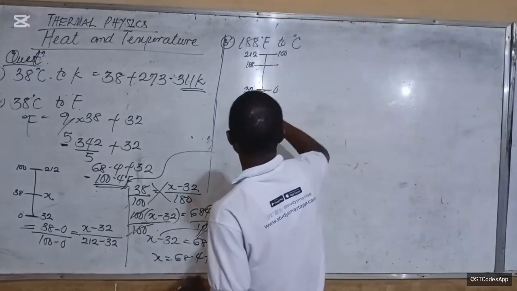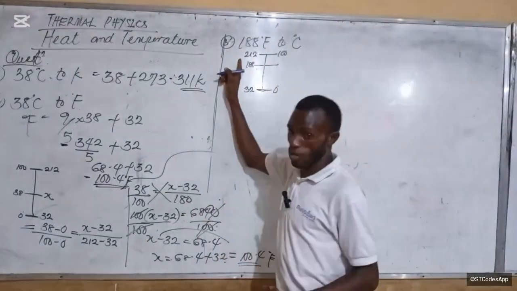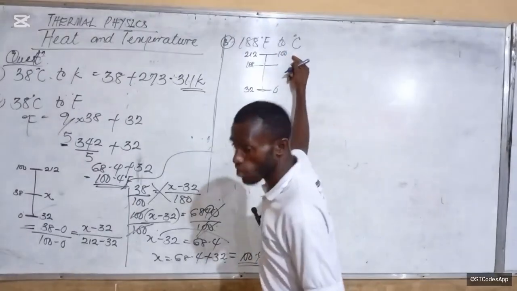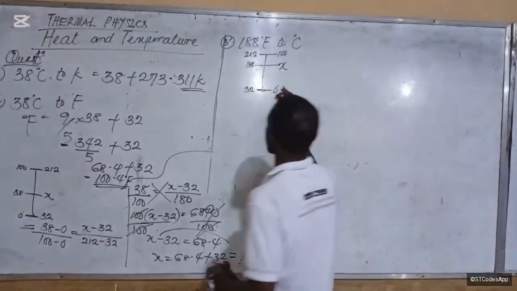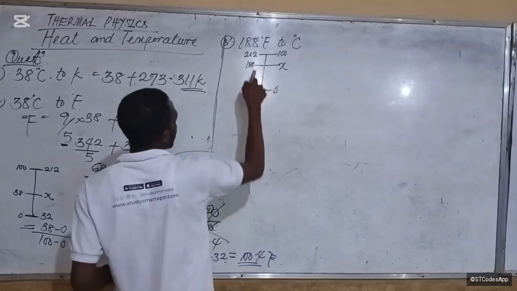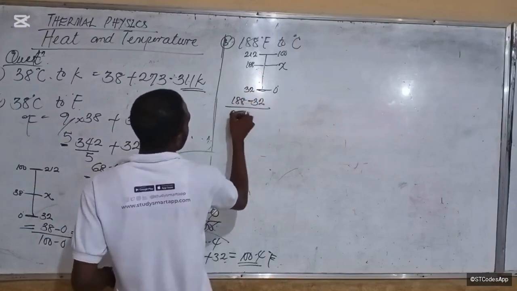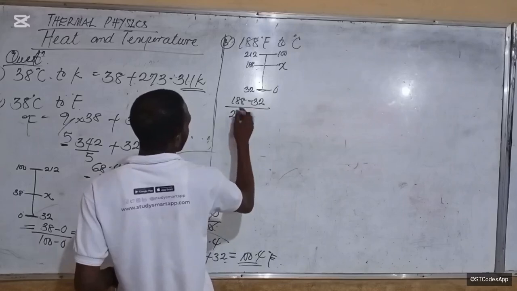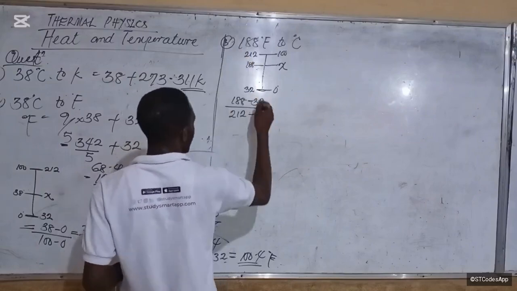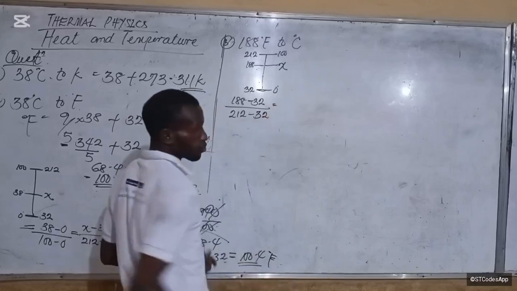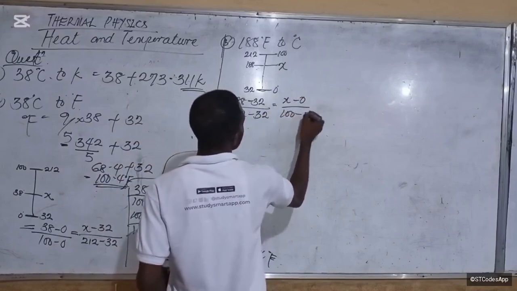Then you call this 32 degrees Fahrenheit corresponds to 0 degrees Celsius. So 212 degrees Fahrenheit corresponds to 100 degrees Celsius. So 188 degrees Fahrenheit corresponds to x degrees Celsius. Is that okay? Let's take the ratio of their differences. So this and this, 188 minus 32 over 212 minus 32. This minus this over this minus this. Do you get it? Is equal to that. I want you to master it. This minus this, x minus 0 over 100 minus 0.